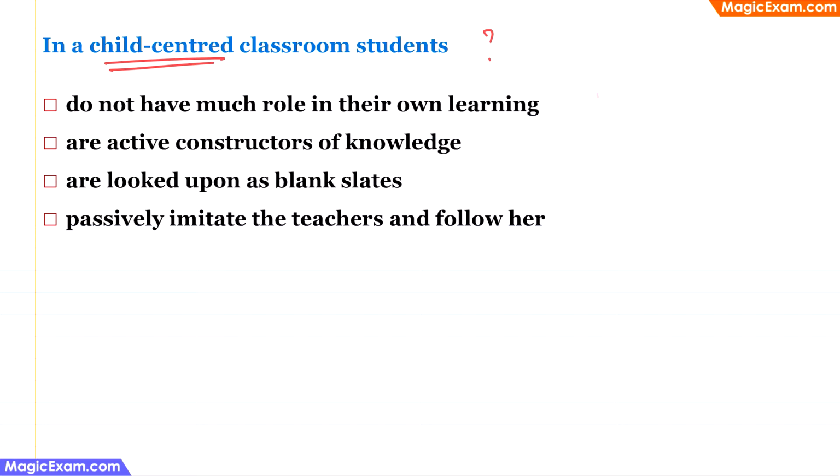Now, if you look at all the answer choices, the second one says active constructors of knowledge. That is, students or children are active constructors of knowledge. Therefore, this is the correct answer.